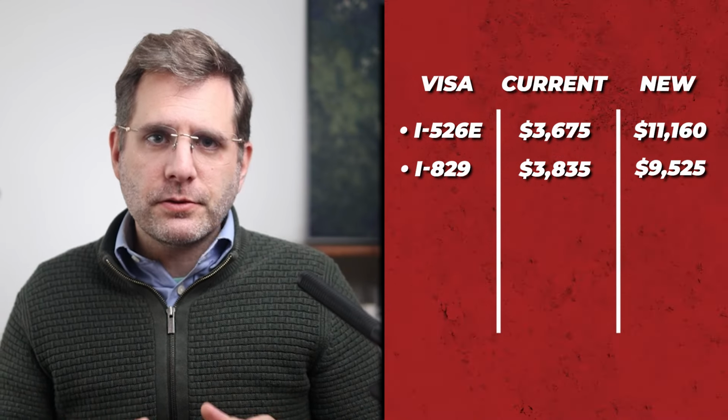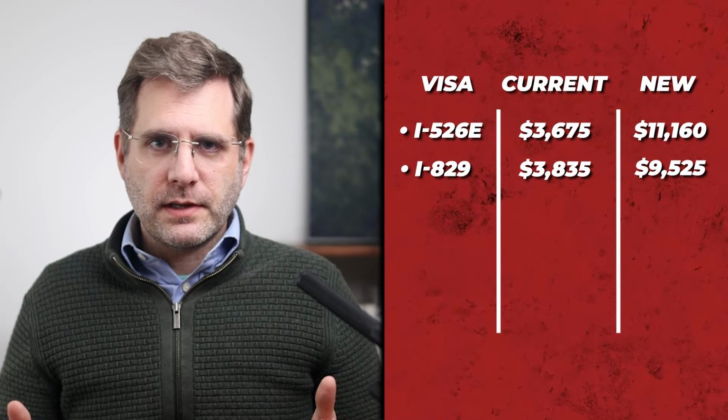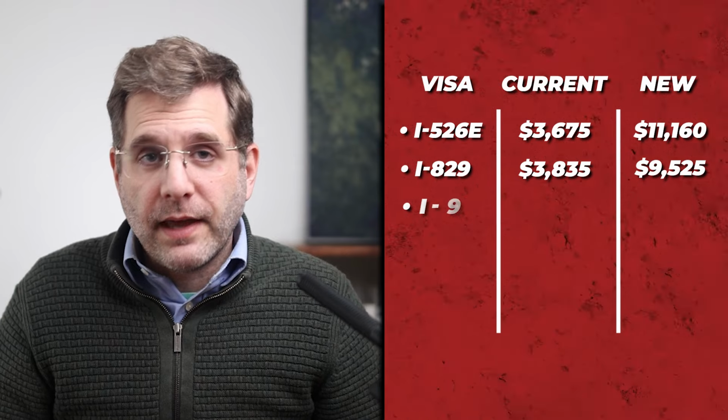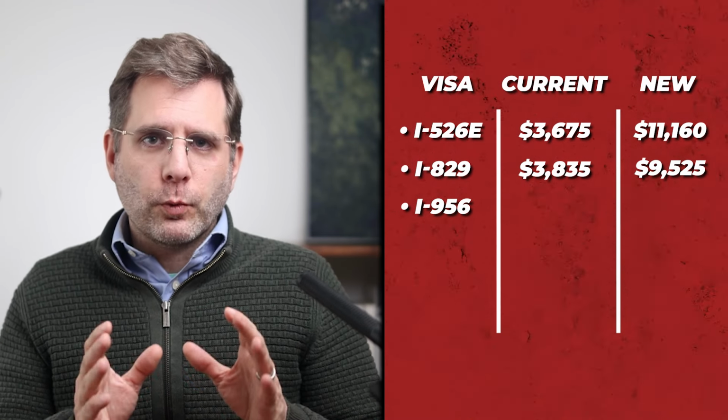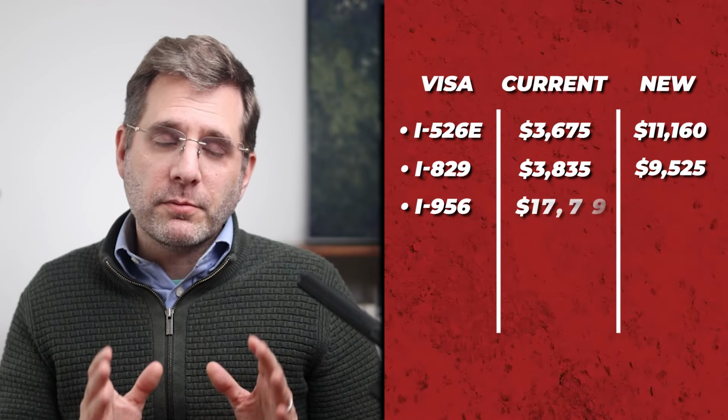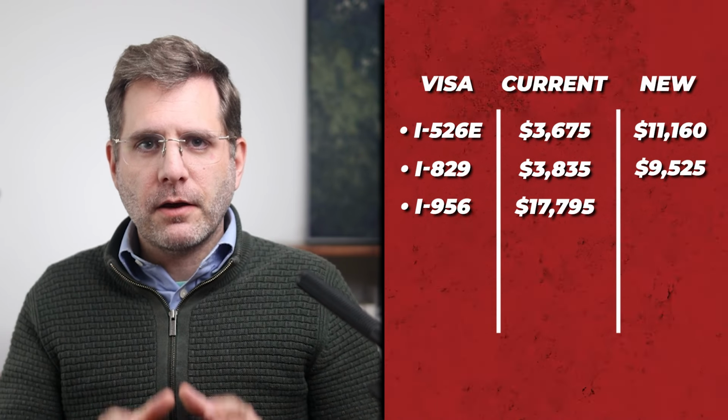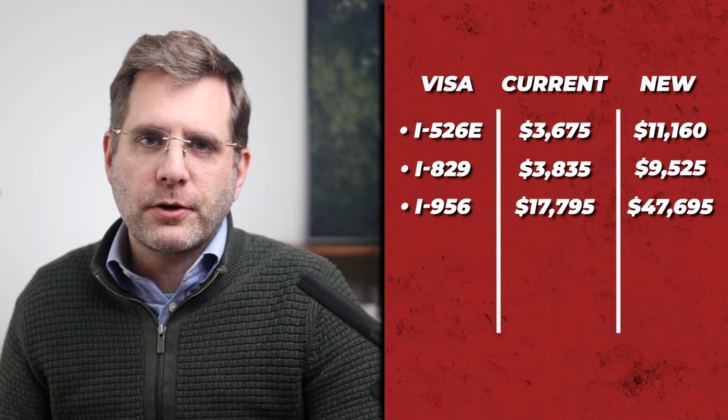EB5 regional centers are not exempt from these increases either. Regional centers, the I-956 form to be designated as a regional center, that fee will rise 168% from $17,795 to $47,695. This may make it more difficult to promote smaller businesses, to form more regional centers to promote newer and smaller projects to create U.S. jobs.